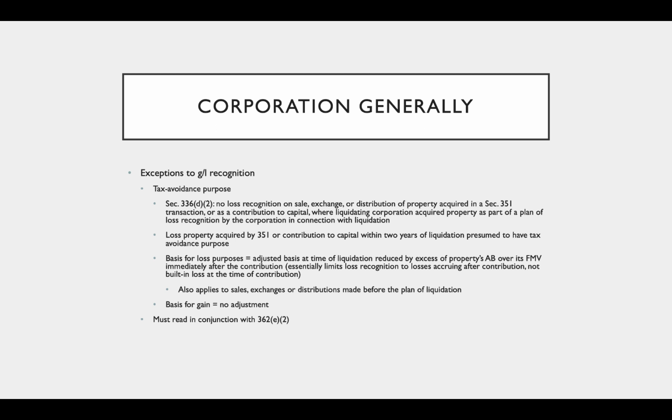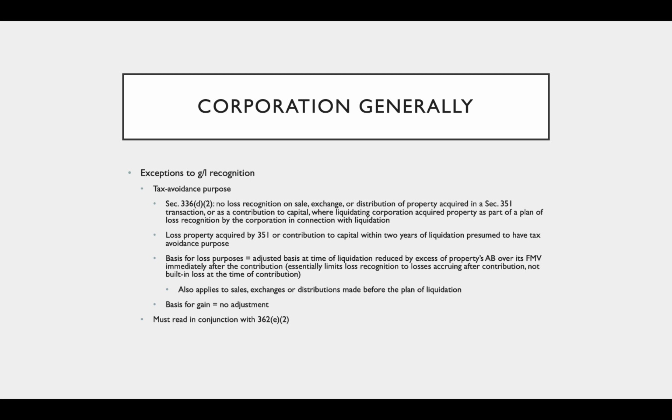The basis for gain is going to have no adjustment. However, again, you have to read this in conjunction with 362(e)(2), which basically makes this provision inapplicable because 362(e)(2) does not allow a built-in loss at the corporate level. It limits that.